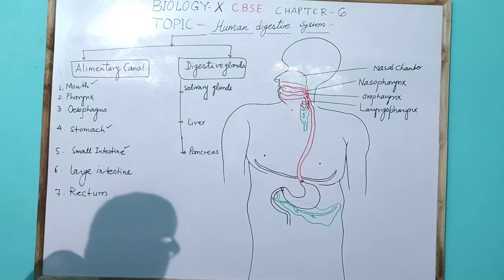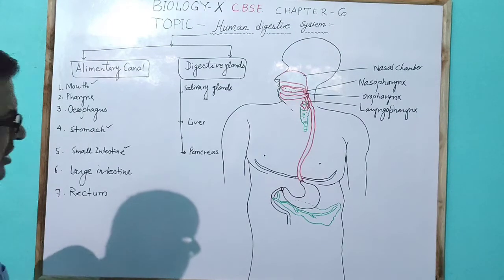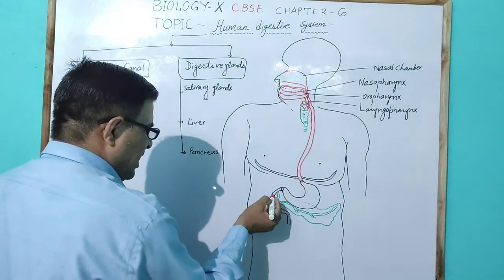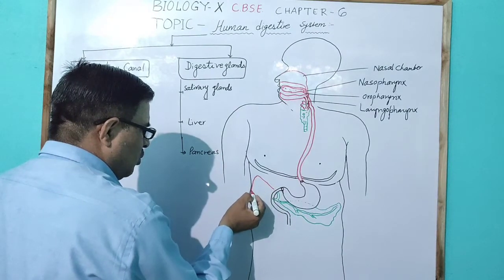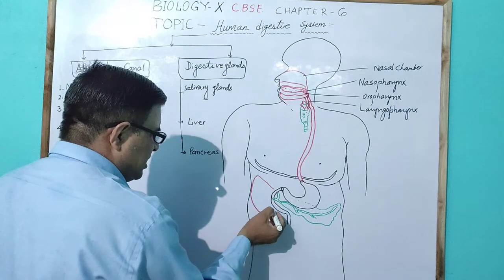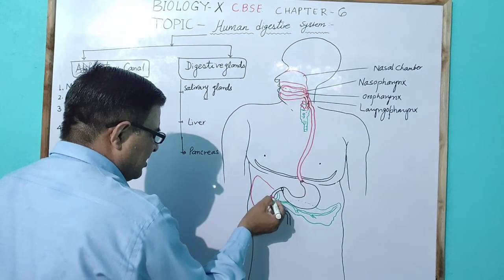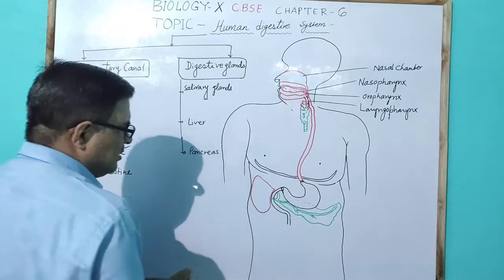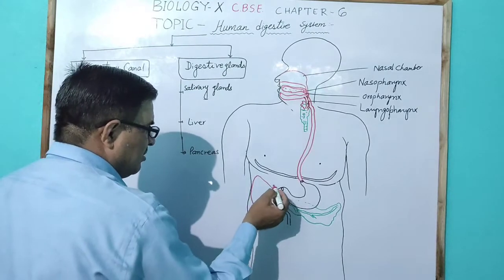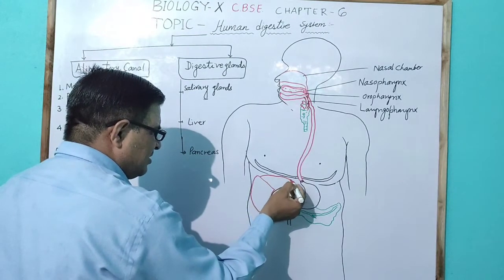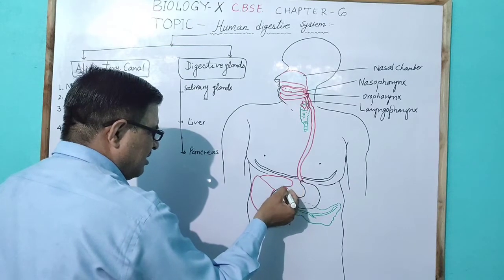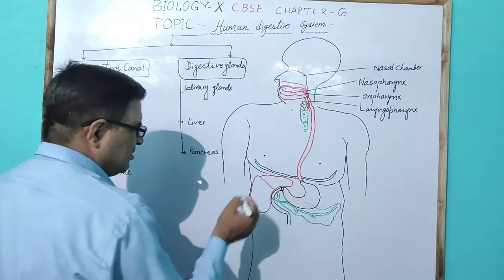Here the liver is present, with the large lobe at the lower side and the small lobe at the upper part.